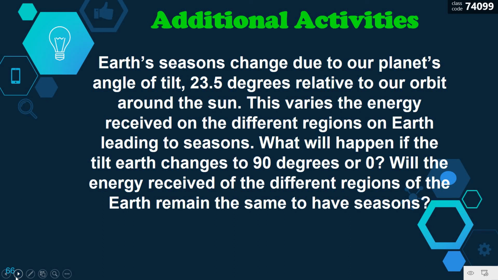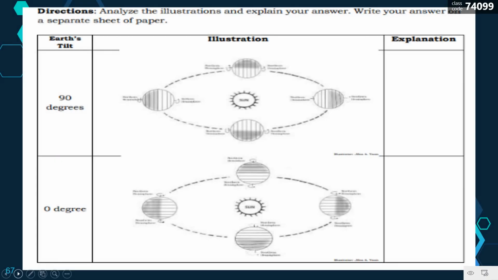Will the energy received by the different regions of the Earth remain the same to have seasons? Okay, so you are going to do this as your additional activity. Earth's tilt, 90 degrees, 0 degrees, illustration given, and you are going to write your explanation, and that will be your assignment.